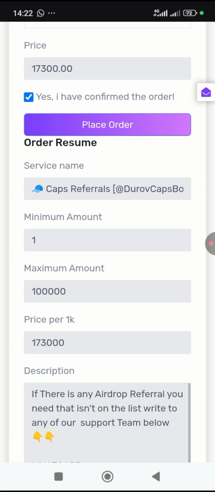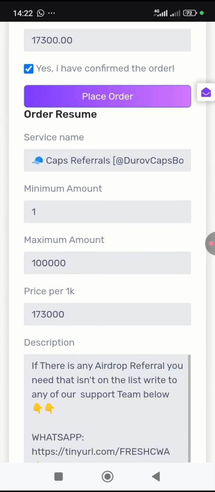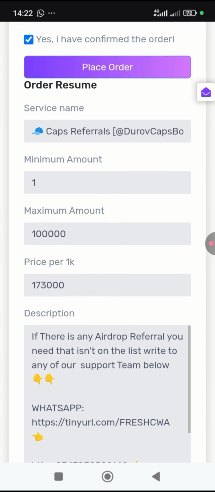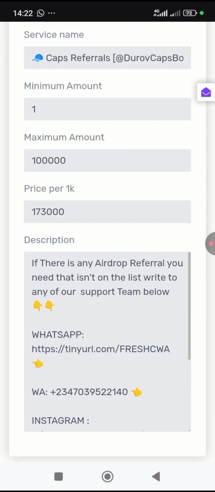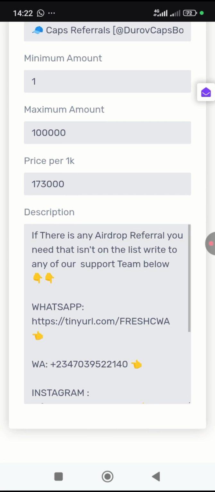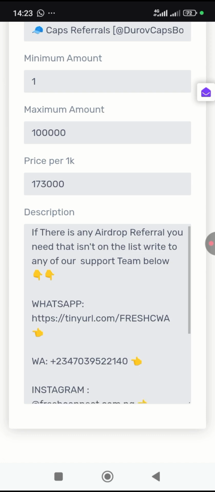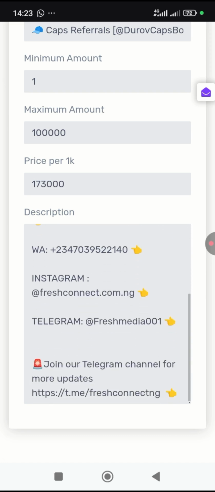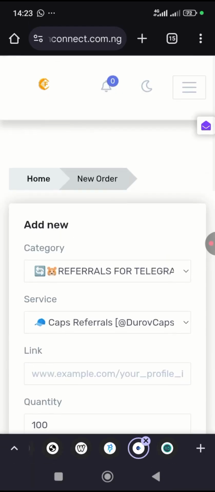So this is the service name. The minimum referrals you can ask for is one, and these are real referrals. The maximum number is 100,000. Price per referral is one kobo. One of the best things is that if there is any airdrop referral you need that isn't listed here, you can contact them. You can write to their support on WhatsApp or Instagram, and they will create it for you.